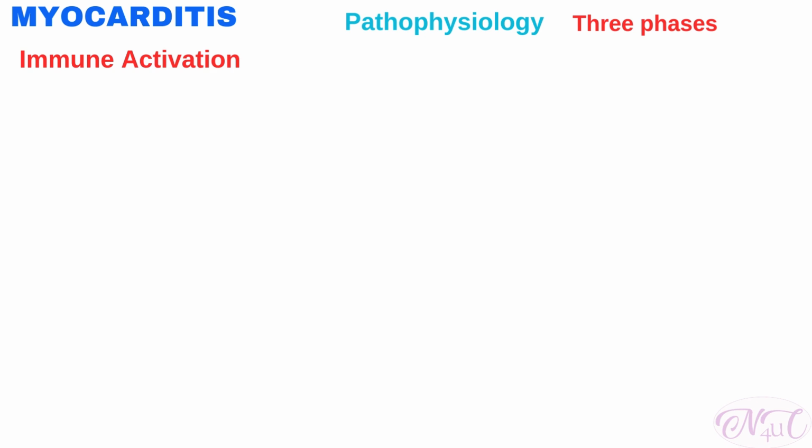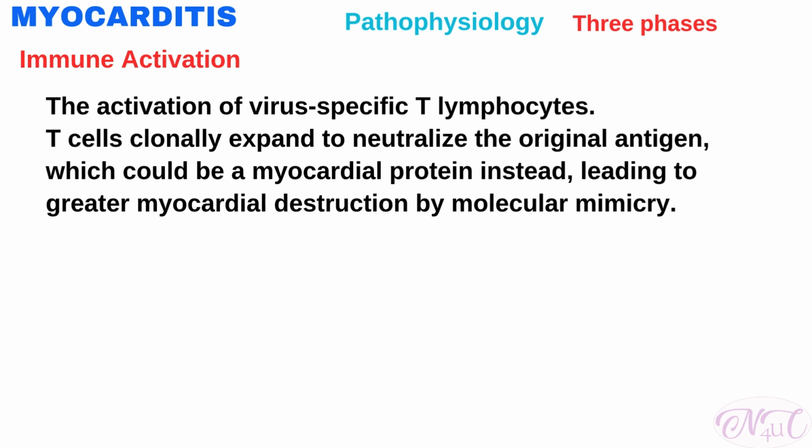The next stage is immune activation. Although viral replication within the myocardium can be injurious in itself, most of the tissue damage results from an unregulated host immune response in an attempt to eliminate the infected cells. This phase is characterized by the activation of virus-specific T lymphocytes. T cells clonally expand to neutralize the original antigen, which could be a myocardial protein instead, leading to greater myocardial destruction by molecular mimicry. Molecular mimicry is one of the leading mechanisms by which infectious or chemical agents may induce autoimmunity.